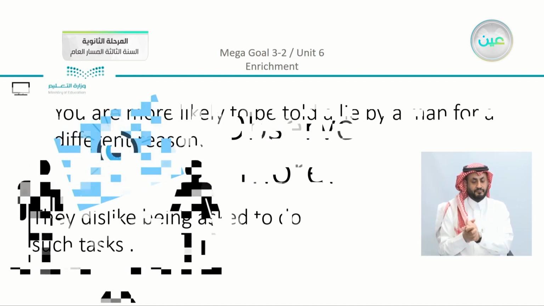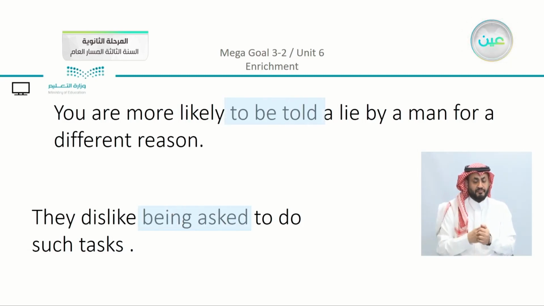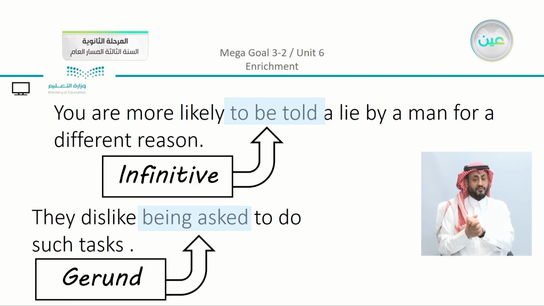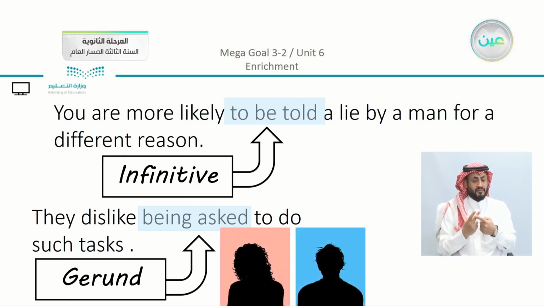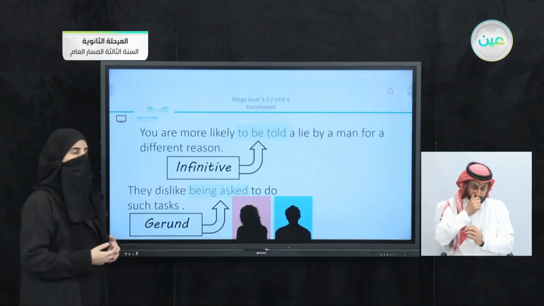Now, when you observe more, if you can recall that we also used the same idea of the passive and the gerund, but we used it with the other form. You can say that you are more likely to be told a lie. And here we have they dislike being asked to do such tasks. So here, what is the difference in the two sentences? Of course, we have the infinitive form and the gerund form, but if you can recall that we used it with the passive form. So we combined the two forms that we have in the sentence, the passive and the part that we studied before, which is the infinitive and the gerund.